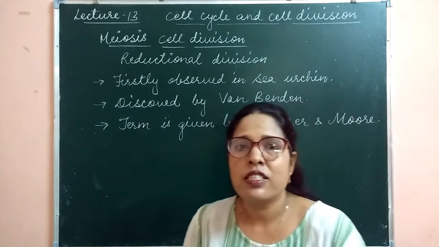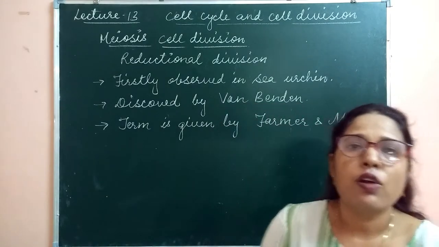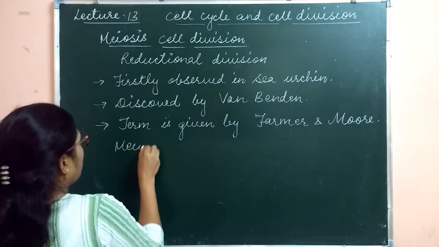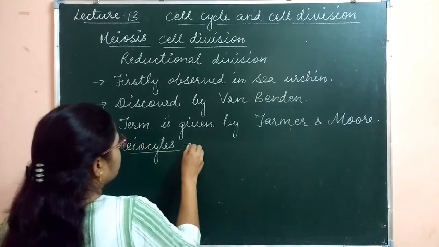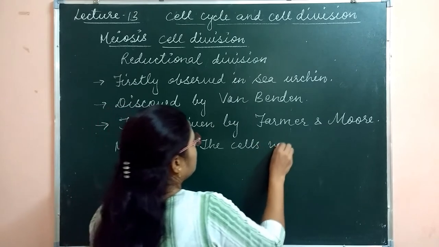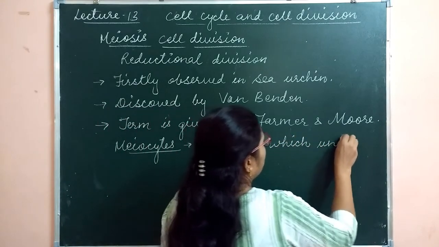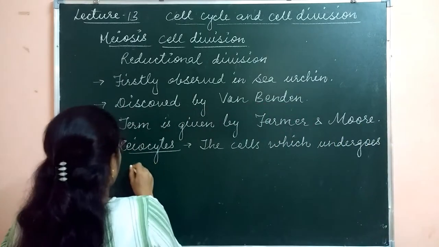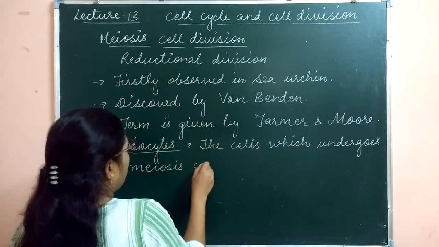Now the cells which undergo meiosis cell division are called meiocytes. Now what are the meiocytes? Meiocytes are the cells which undergo meiosis cell division.